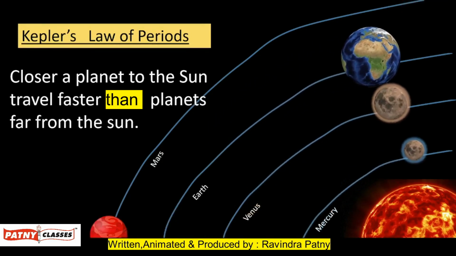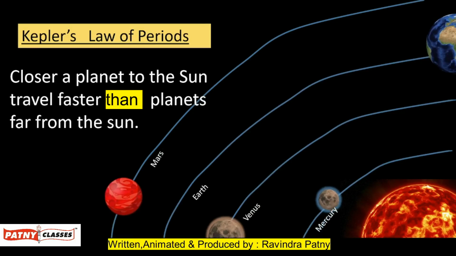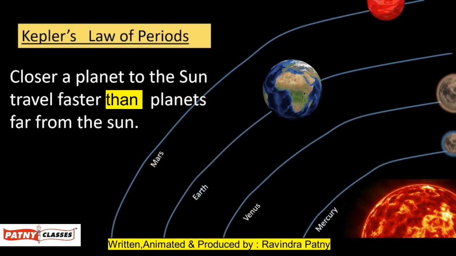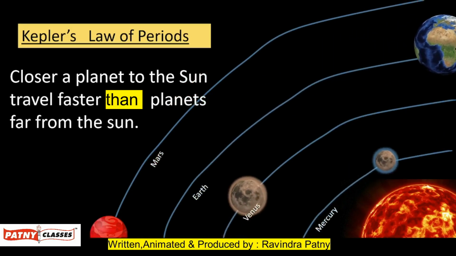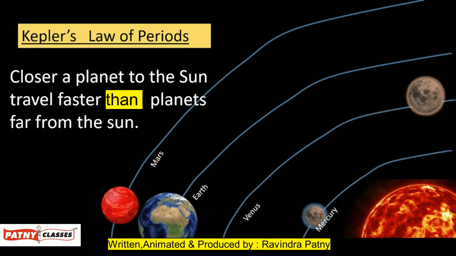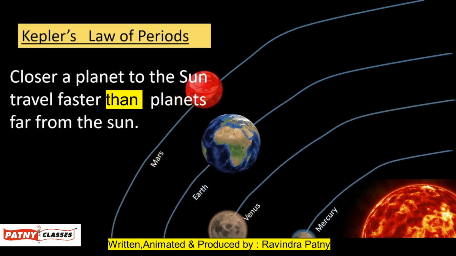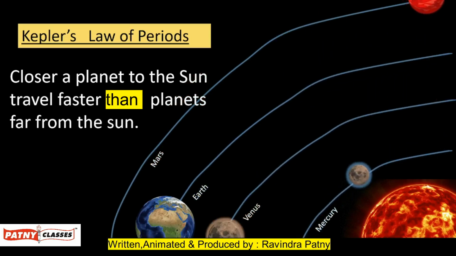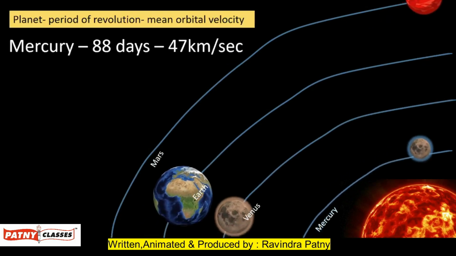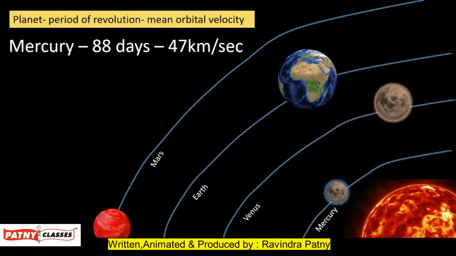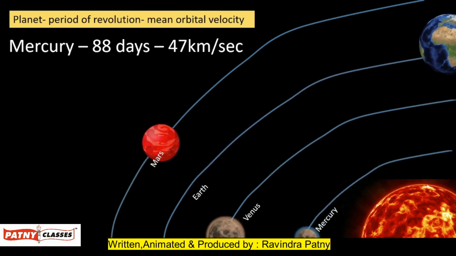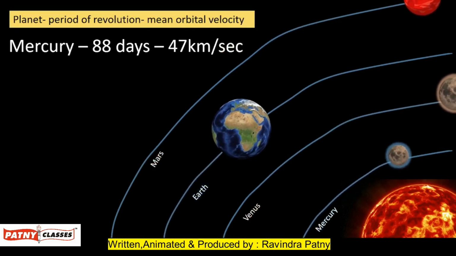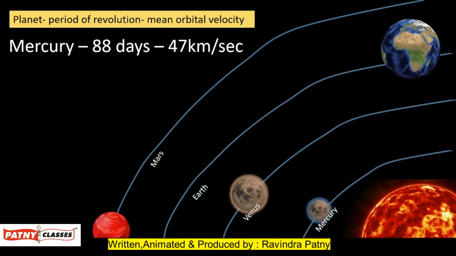Mercury is closer to the Sun, so it travels faster compared to Venus, and Venus travels faster compared to Earth, and Earth travels faster compared to Mars. Thus, a planet nearer to the Sun travels faster compared to the planets which are away from the Sun. Mercury is closer to the Sun. It has a period of revolution around the Sun equal to 88 days and an orbital velocity of 47 kilometers per second.